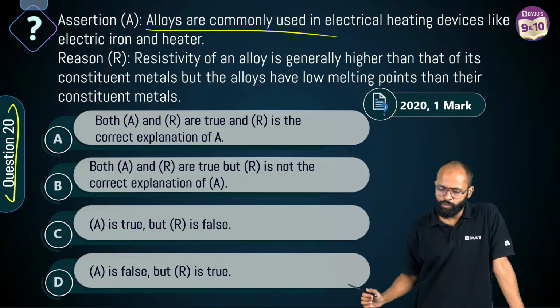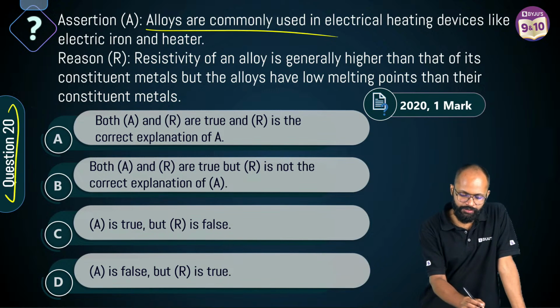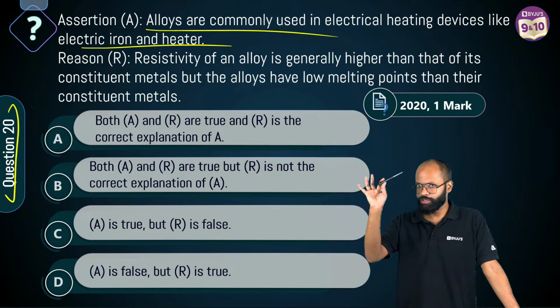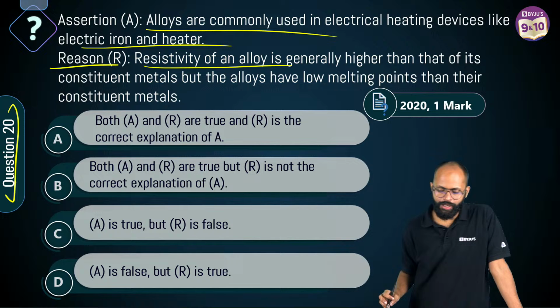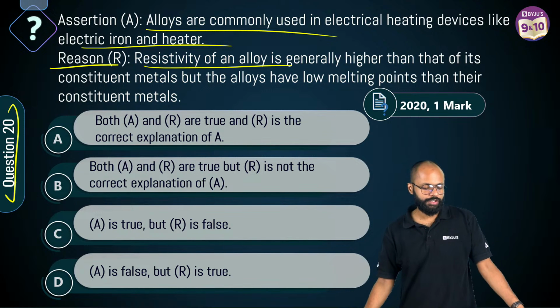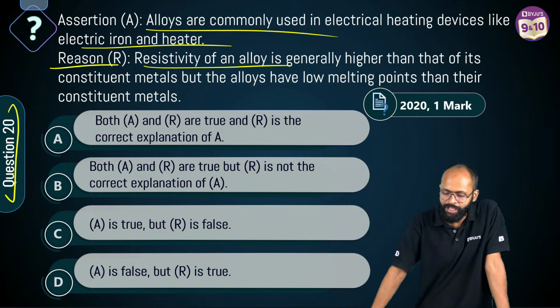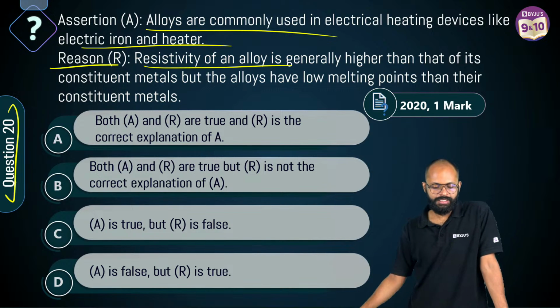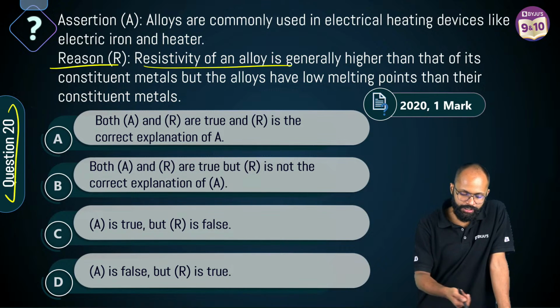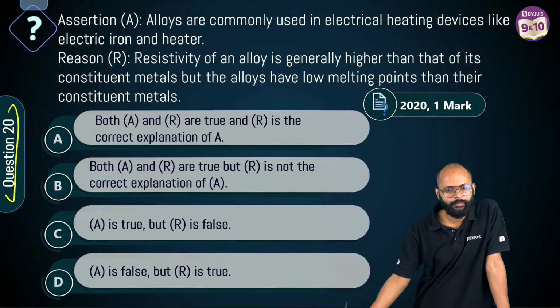Alloys are commonly used in electrical heating devices like electric iron and heater. This is your assertion. Reason says, resistivity of an alloy is generally higher than that of its constituent metals, but the alloy has a low melting point than its constituent metals. Tell me first about the assertion. Assertion is true or false?